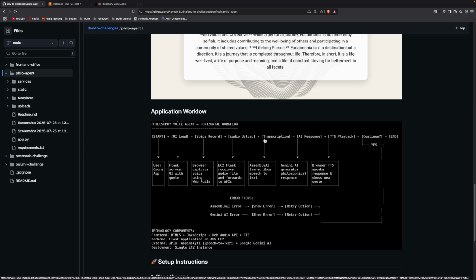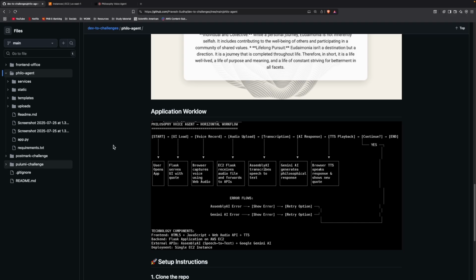So the tech stack used in this project is Flask, which serves as the core backend, Gemini API to generate the philosophical answer, AssemblyAI for transcription, and JavaScript for controlling speech and stopping it. And last we have AWS EC2 instance and Nginx for deployment and serving the app securely.